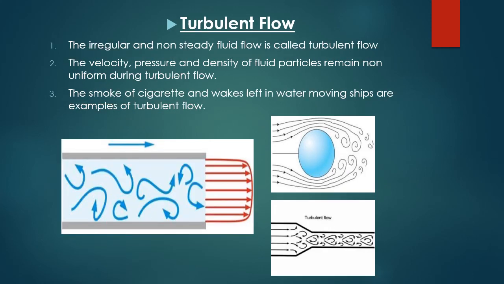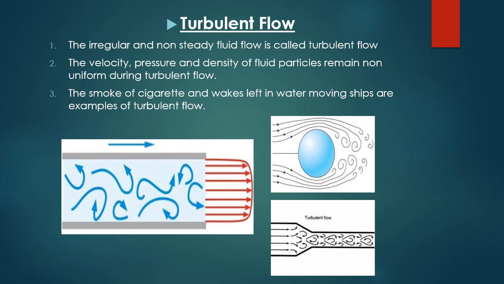Now, the next flow is the turbulent flow. Turbulent means disturbance. So we can define turbulent flow as the irregular and non-steady flow of the fluid. It means the velocity, pressure and density of the fluid do not remain constant, and it is not uniform.